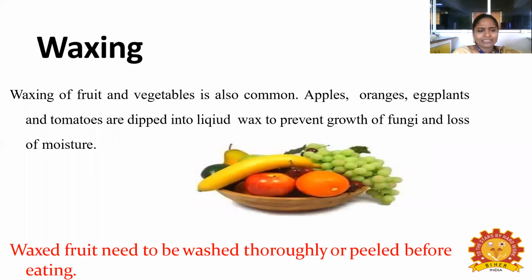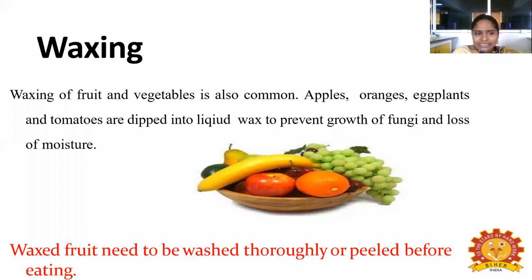Another one is the waxing method. Waxing of fruits and vegetables is also a common method. Apples, oranges, eggplants and tomatoes are dipped into liquid wax to prevent growth of fungi and loss of moisture.